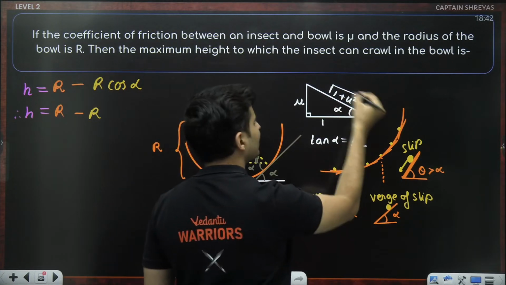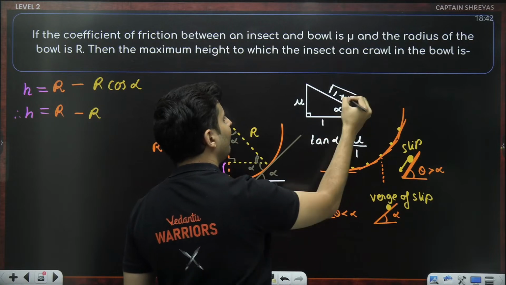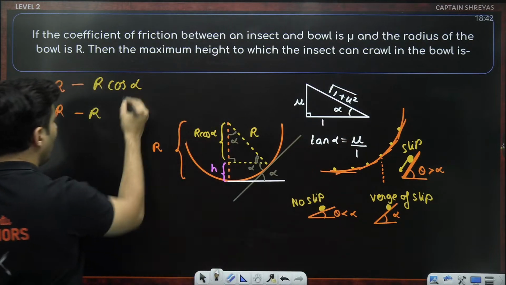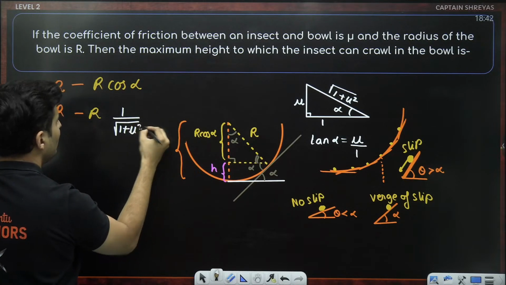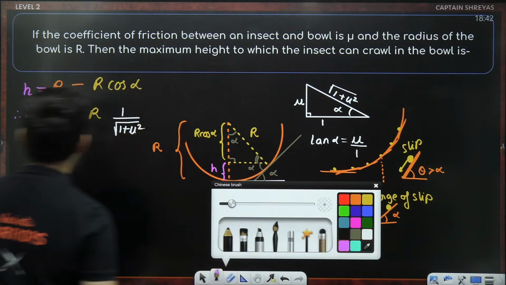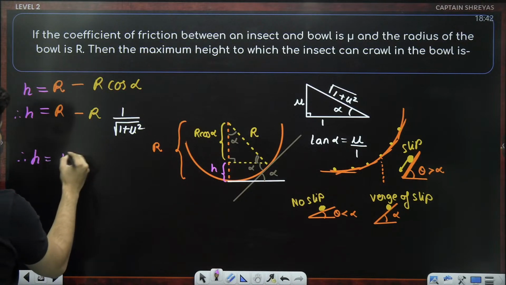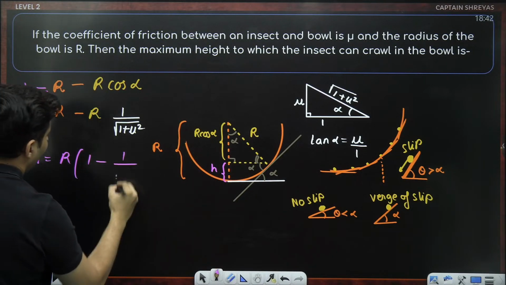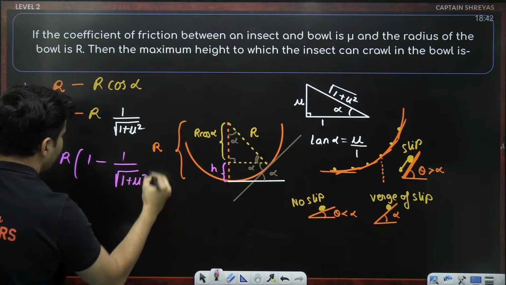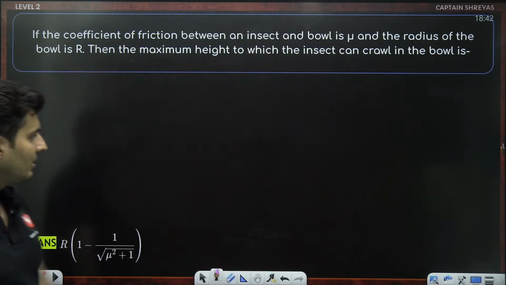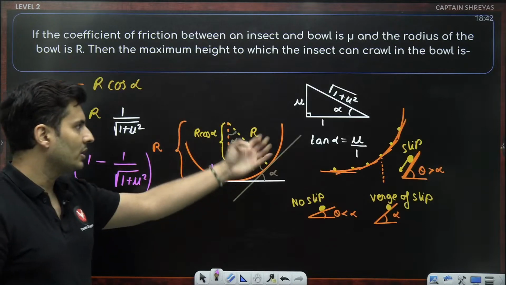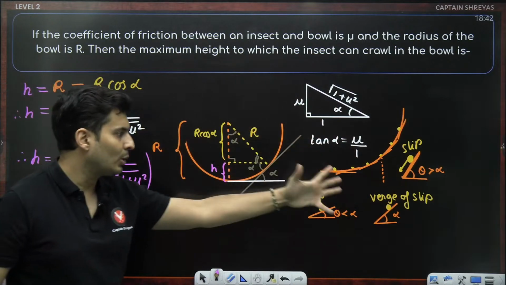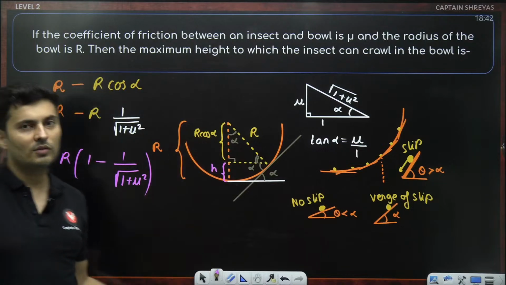So from this, we can see what cos alpha will be: 1 divided by root of 1 plus mu square. So hence, I get the value of the height as R common, 1 minus 1 by root of 1 plus mu square. That should be the answer. Yes, that is the answer. Such a nice question which involved trigonometry, concept of angle of repose, a little bit of geometry also.